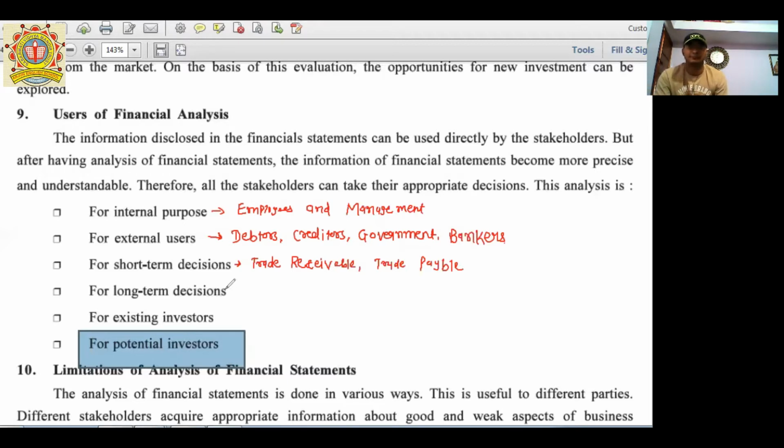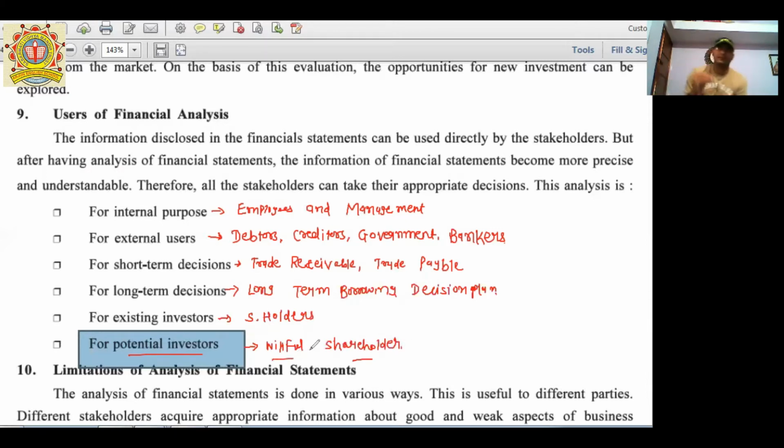Next point, long-term decisions. Long-term decisions are taken for long-term borrowings or any long-term decision plan. Existing investors, which are called shareholders, and potential investors, which we can call prospective shareholders, are not actually shareholders but are willing to invest in this company.